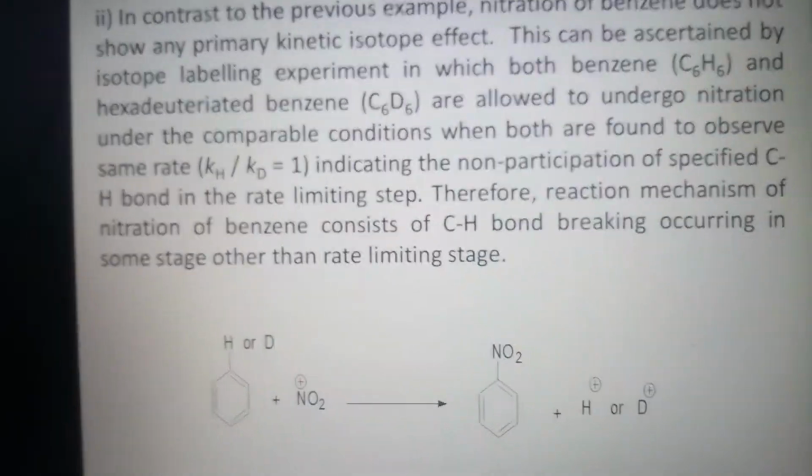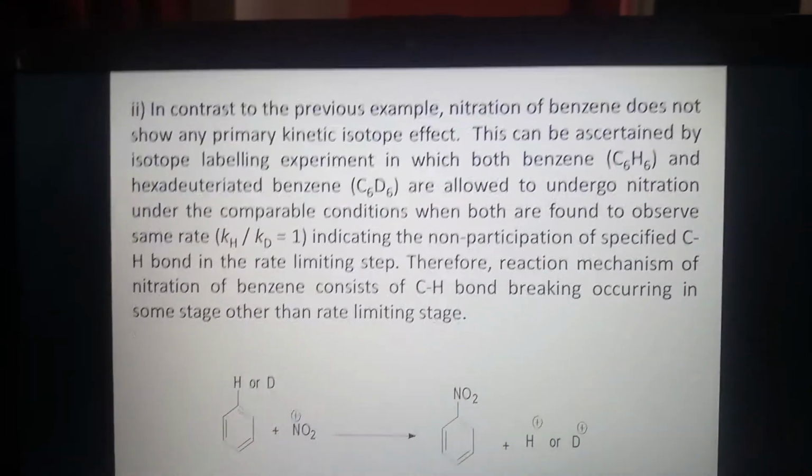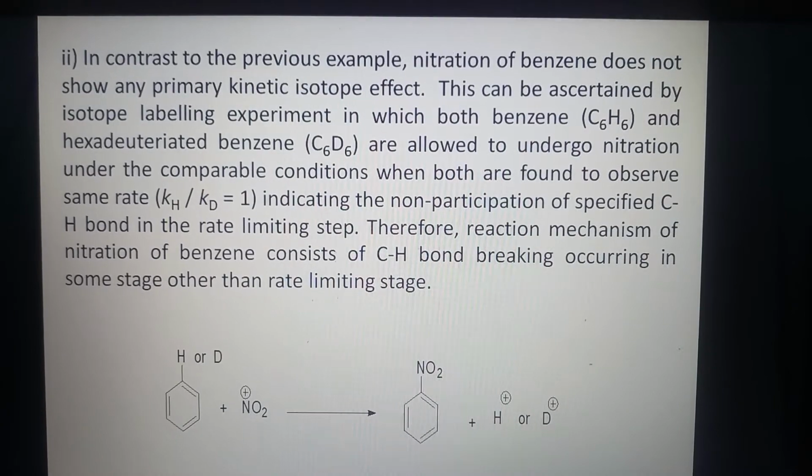Now another example. In contrast to the previous example, nitration of benzene does not show any primary kinetic isotope effect.